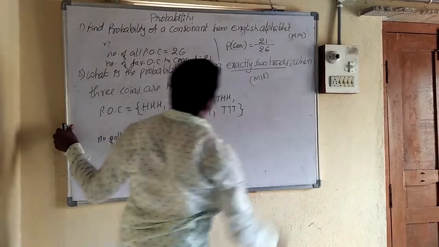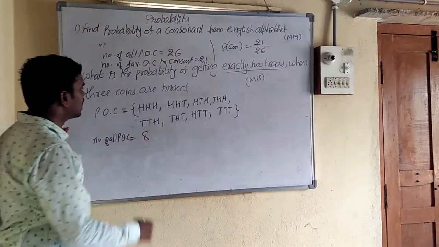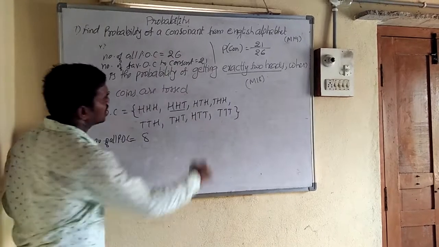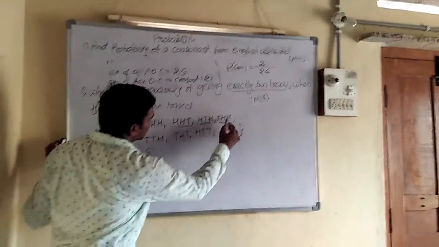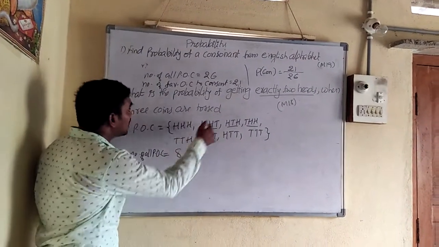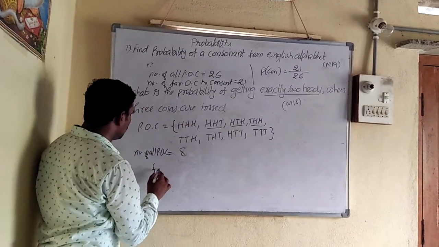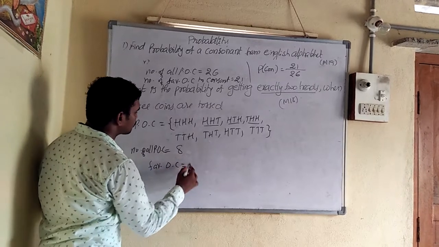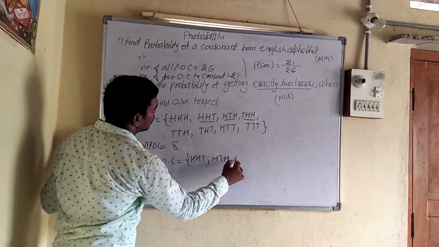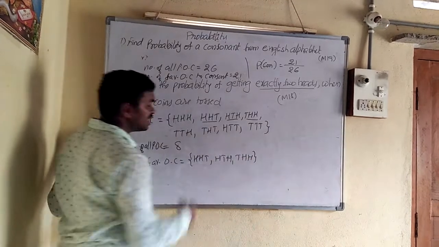Now see the question: exactly 2 heads. How many outcomes have exactly 2 heads? Head, head, tail: in this, exactly 2 heads. In this, exactly 2 heads. In this, exactly 2 heads. So how many are there? 1, 2, 3 are there. So the favorable outcomes are head, head, tail; head, tail, head; tail, head, head. So these are the favorable outcomes.